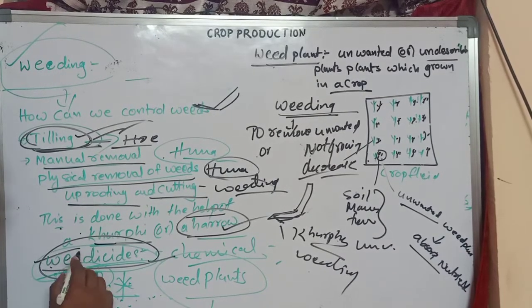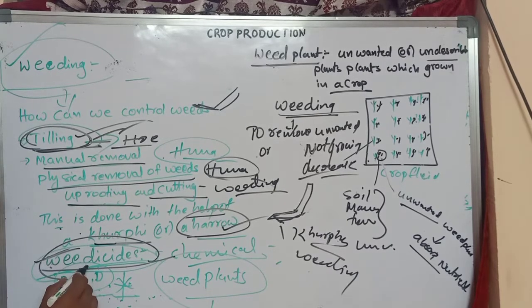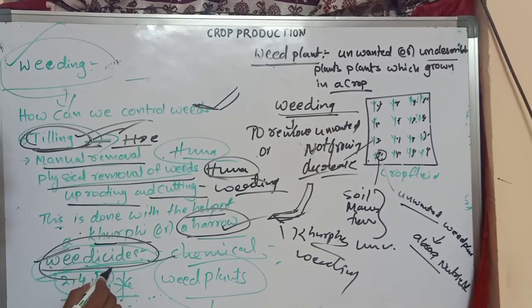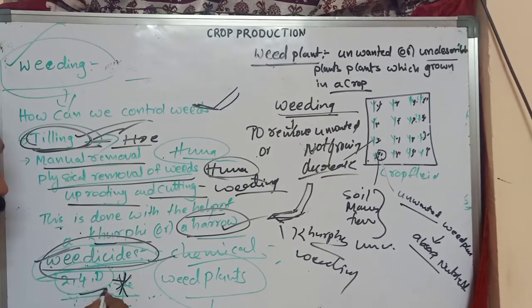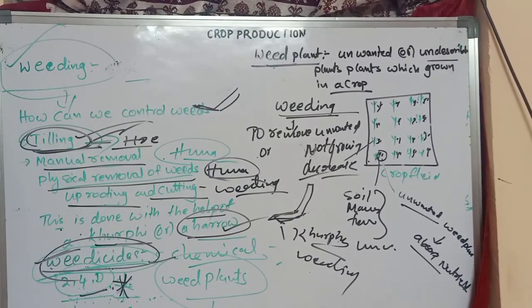An example is 2,4-D, which is very important. 2,4-D is a weedicide name. This weedicide is useful to kill unwanted plants.